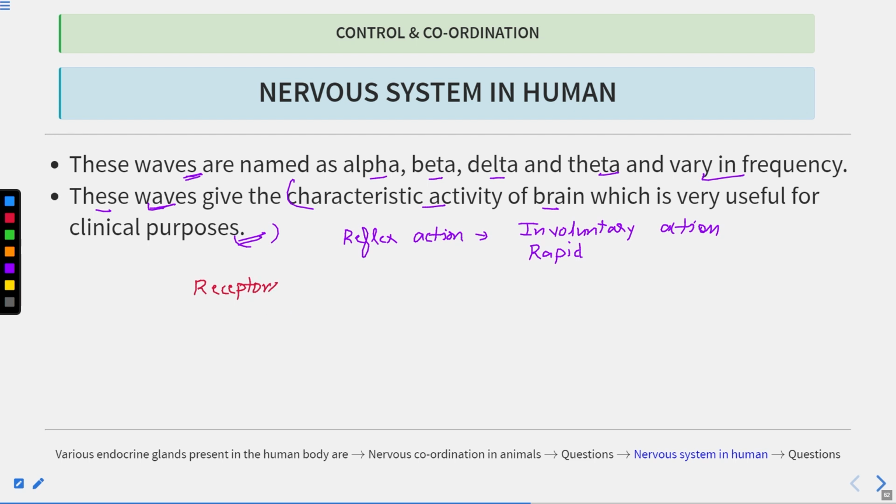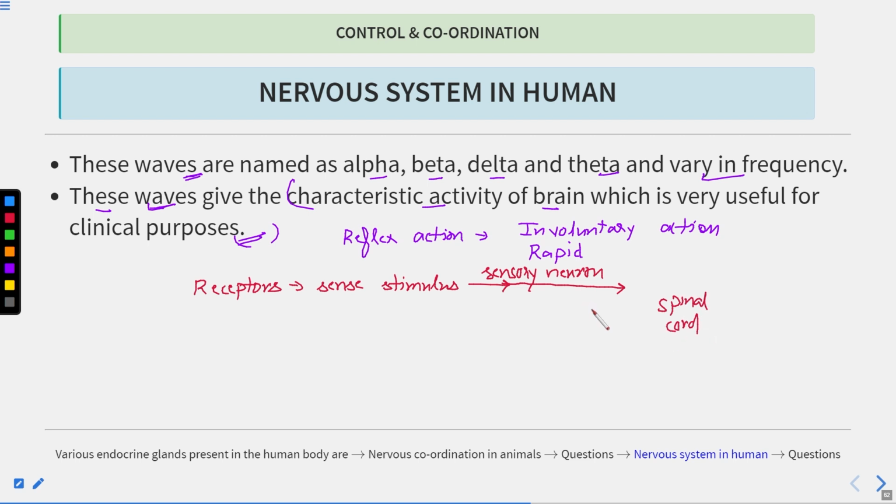These receptors sense the stimulus and then send this stimulus through the sensory neuron towards the spinal cord.